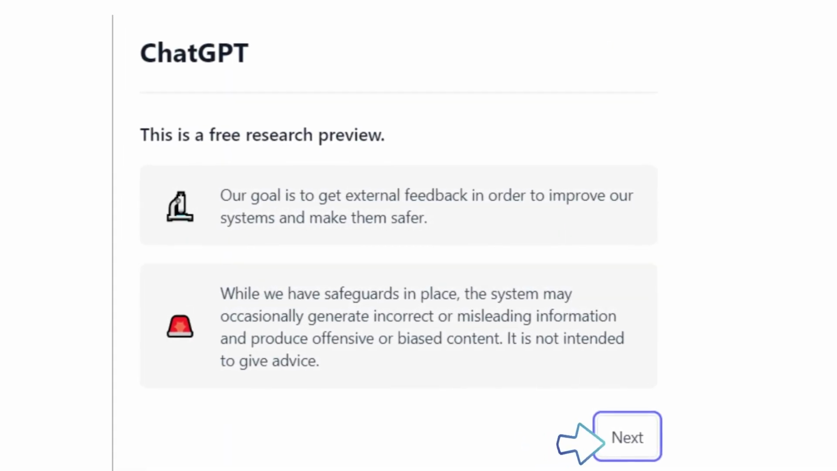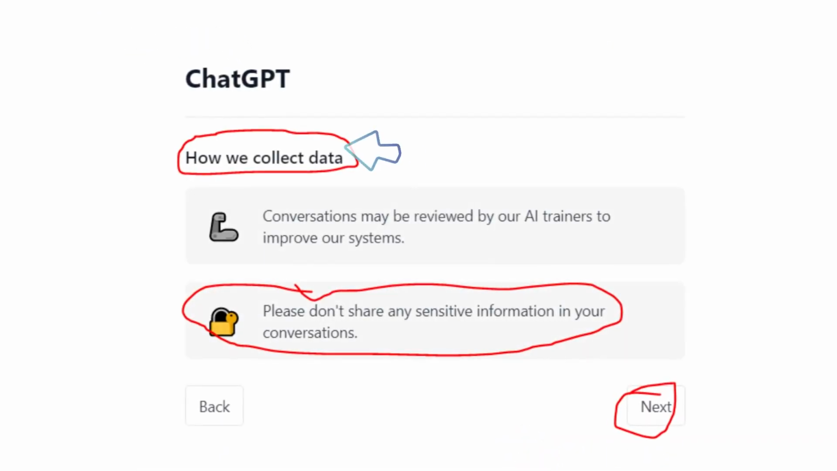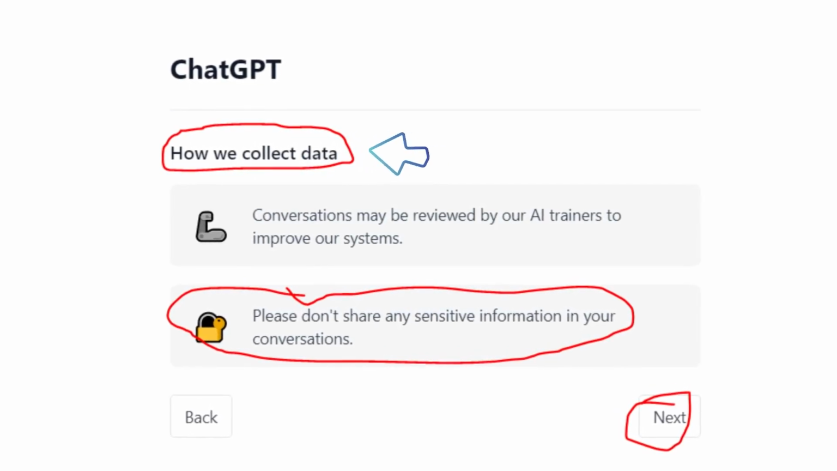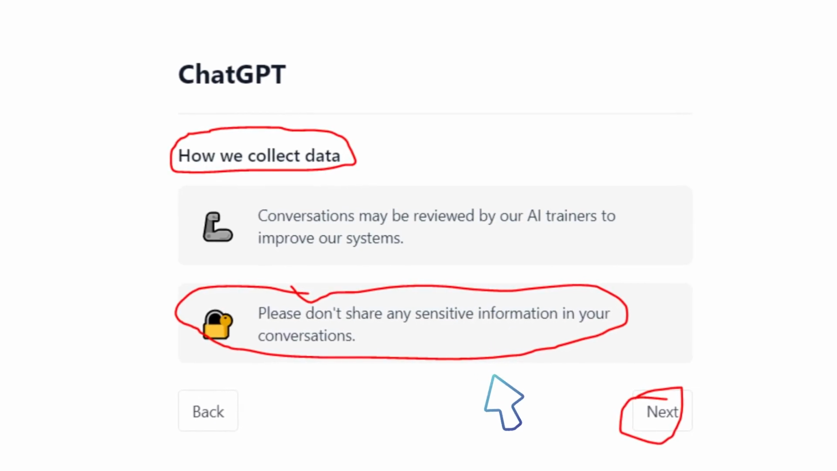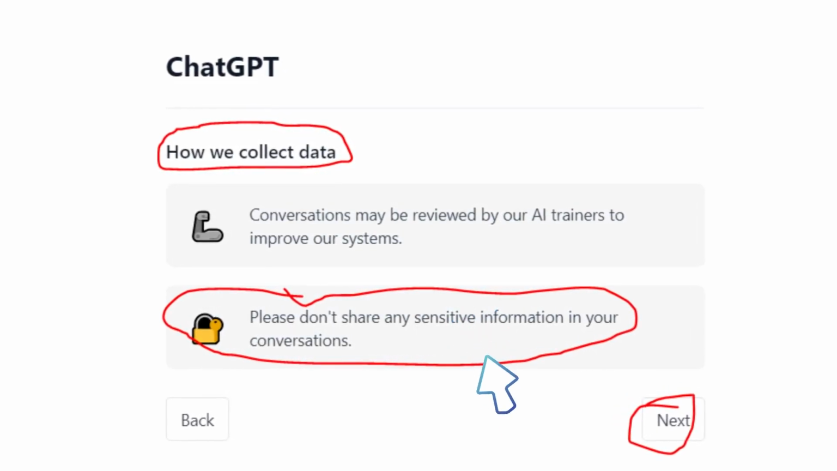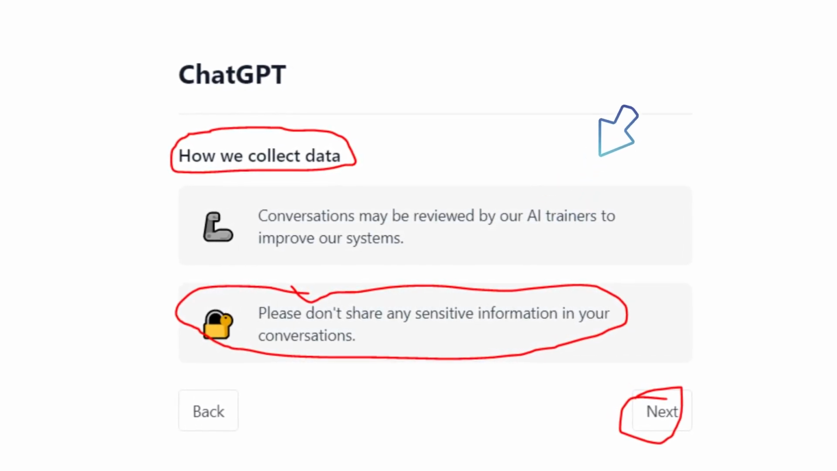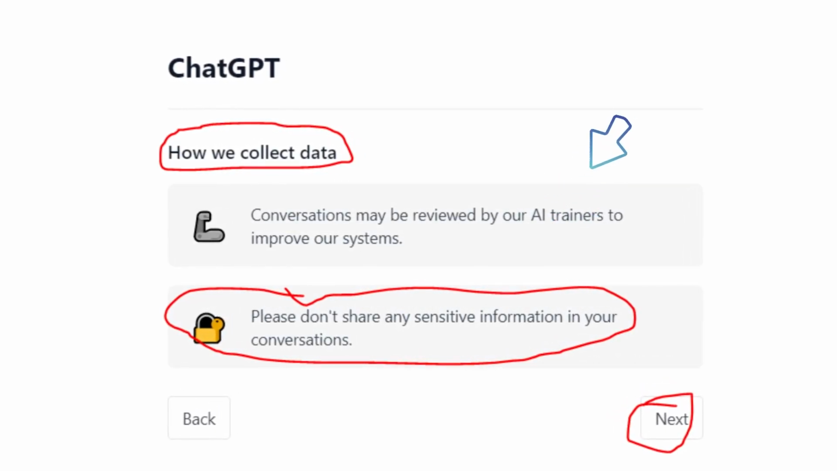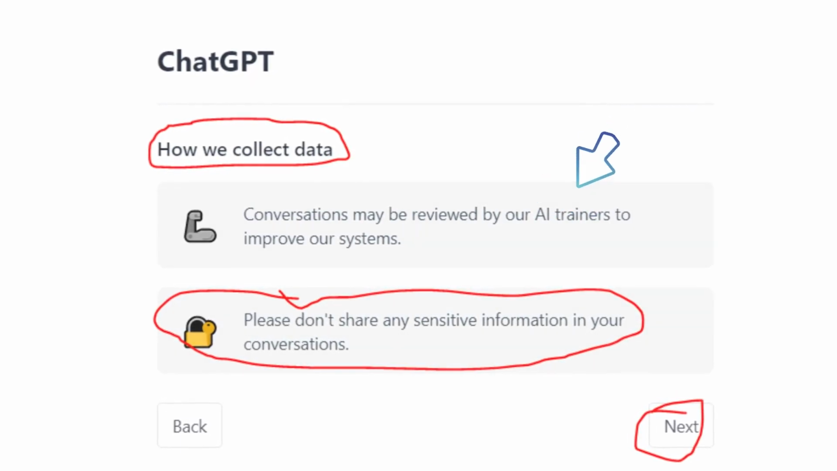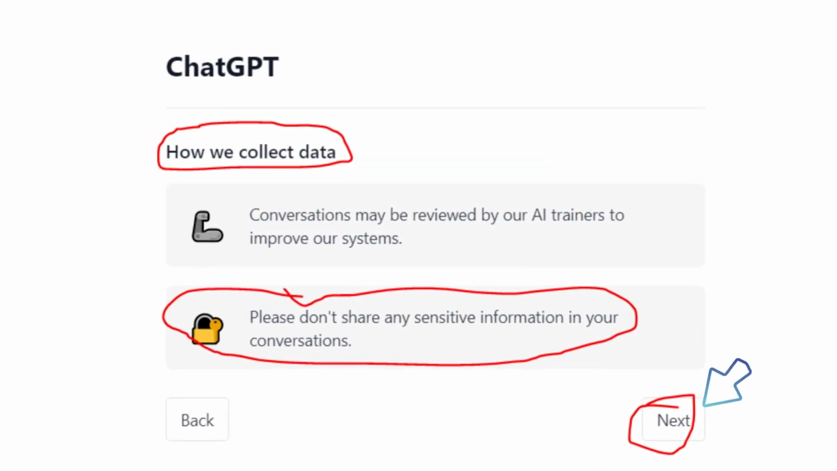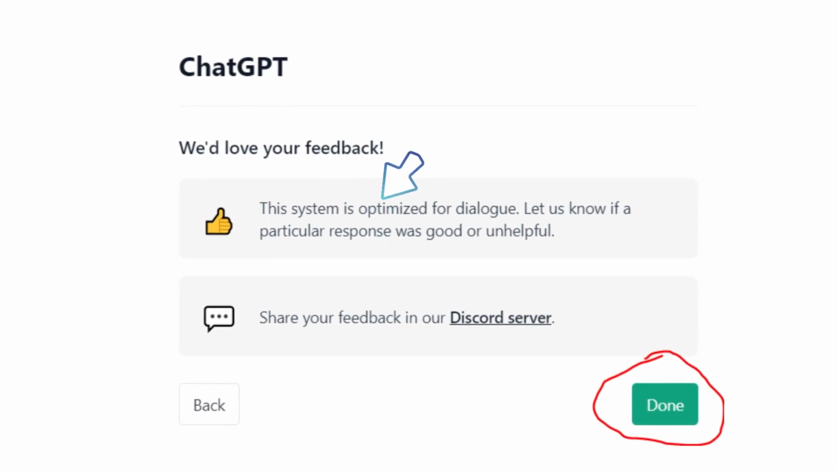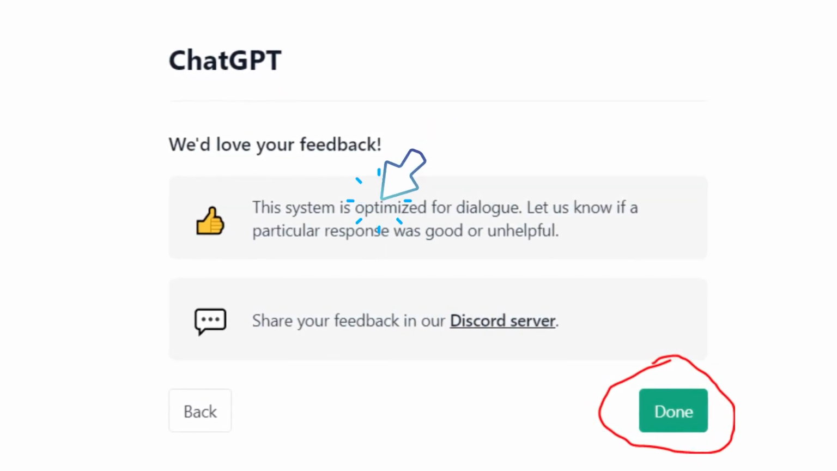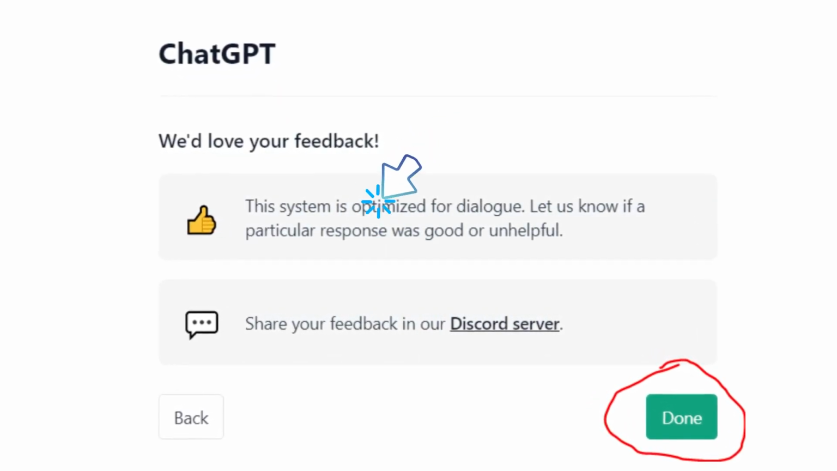So you may click next. It says here how we collect data. It is important to note here, please don't share any sensitive information in your conversations. And see here, conversations may be reviewed by our AI trainers to improve our system. So you may click next, and this system is optimized for dialogue. Let us know if a particular response was good or unhelpful. Then you may click done.